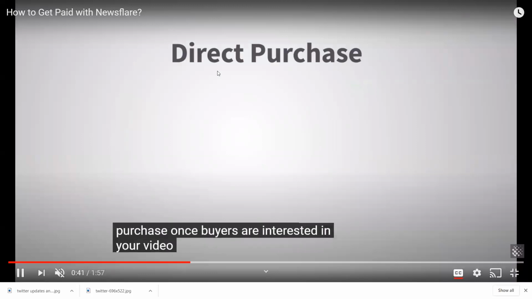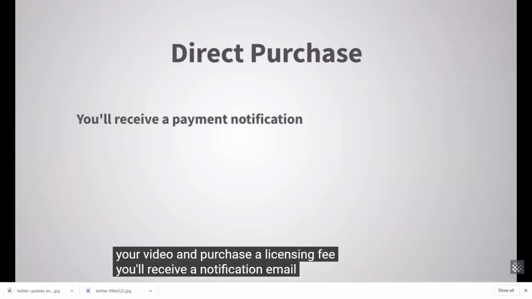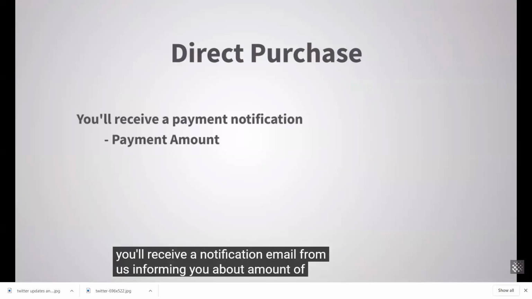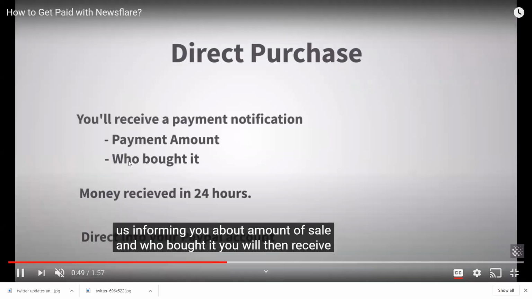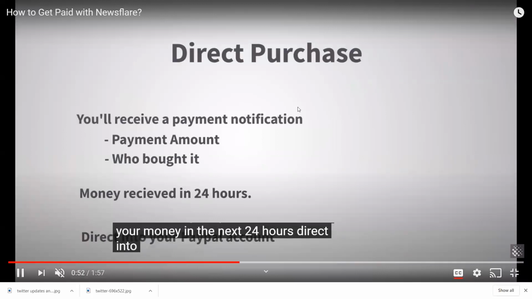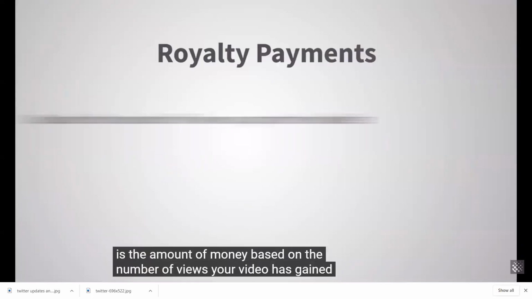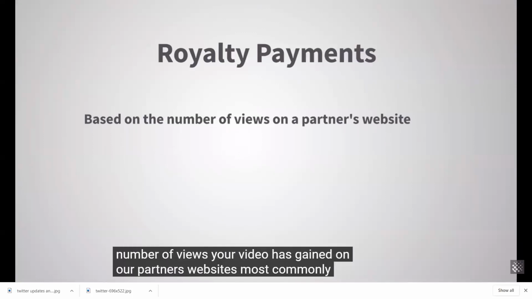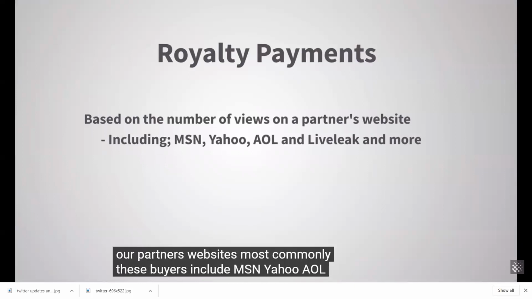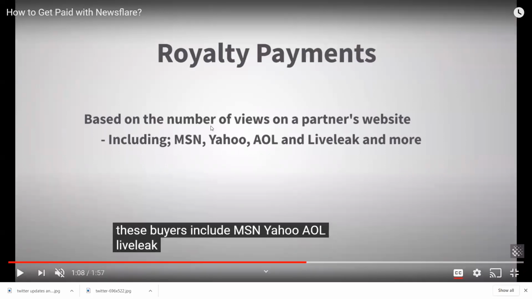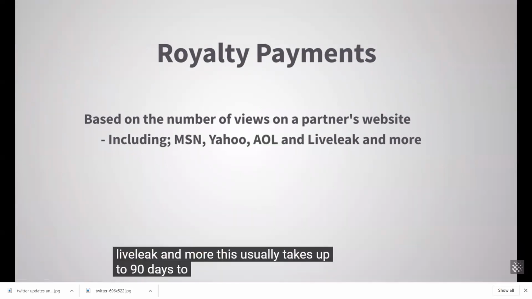When someone directly purchases a particular video, you receive a notification from newsflare.com with the payment amount and who bought it, and the money is received within 24 hours in your PayPal account. Whichever email you activate will be compulsorily linked with PayPal. Auto payment will be created on that PayPal account. It is genuine. You can see here, based on the number of views on partner websites including MCN, Yahoo, AOL, Lively and more, the payment will be released by newsflare.com.